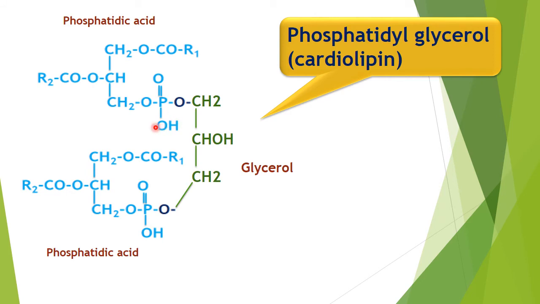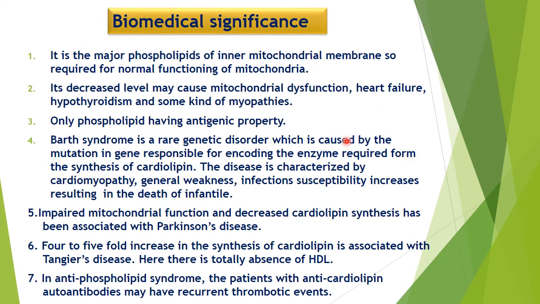So this is one phosphatidic acid and this is one phosphatidic acid. So two phosphatidic acids are attached to this glycerol. This is CH2OH, so this O is there and H is replaced by this phosphatidic acid, and CHOH and CH2OH is replaced by another phosphatidic acid. So it is two phosphatidic acids and one glycerol molecule attached, and the structure is known as phosphatidyl glycerol or cardiolipin.